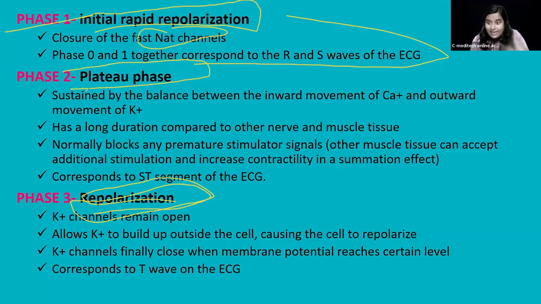So think of it as the cell holding its contraction so that the ventricles can pump blood efficiently. They have allowed the blood filling, and during the plateau phase they hold that high voltage so they can give the contraction to the ventricles so that ventricles can pump blood effectively.